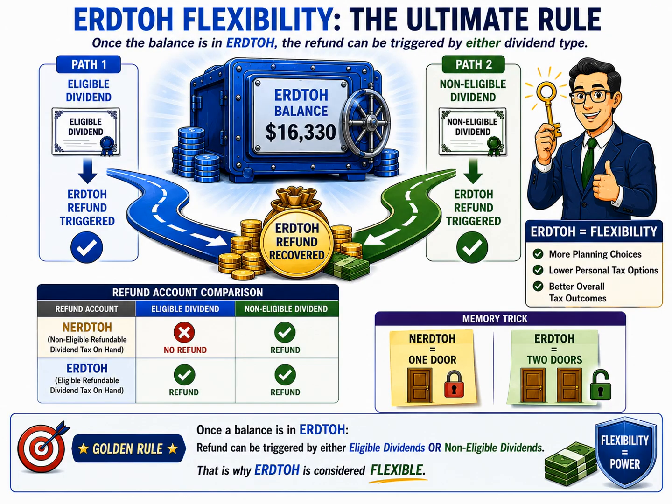The golden rule at the bottom of the slide summarizes the entire lesson. Once a balance is in ERDTOH, the refund can be triggered by either eligible dividends or non-eligible dividends. That is why ERDTOH is considered flexible, and that single rule is the foundation of advanced dividend planning. Whenever you see an ERDTOH balance, don't think about restrictions. Think about options. Because in corporate tax planning, options create opportunities, and opportunities create better tax results.